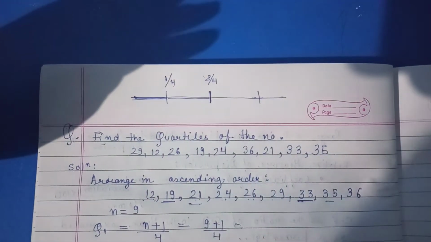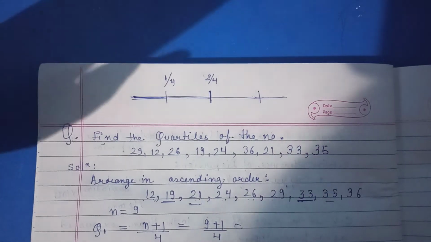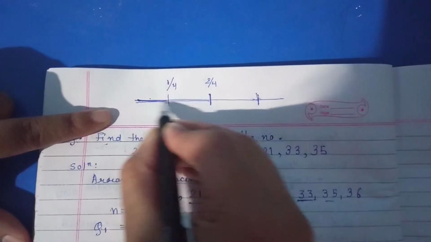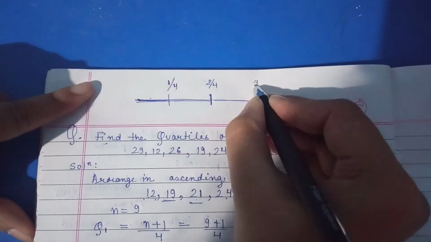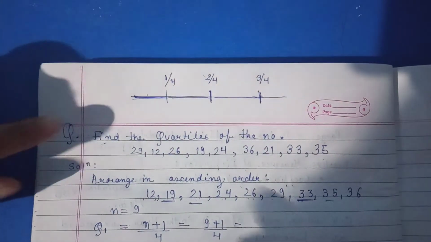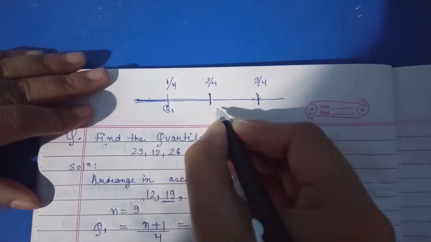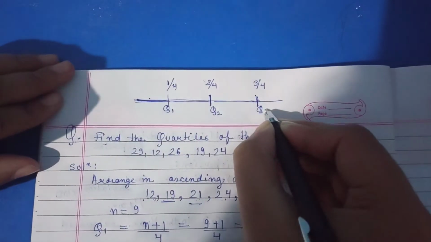As we have studied this in junior classes, we can express it like this. Here this line can be written as 1, 2, 3, so 3 by 4. Whenever you are going to write the formula, this one is our q1, this one is our q2, and this one is our q3.